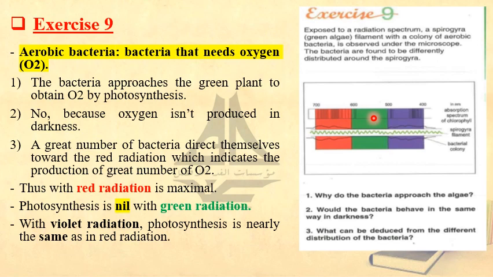Why do you think? You have to explain. This green algae is making photosynthesis in different proportions. In the red light it is the highest, then in the violet, and the least amount was done in the green light. So, why? How do you know that photosynthesis is taking place more in the red radiation?